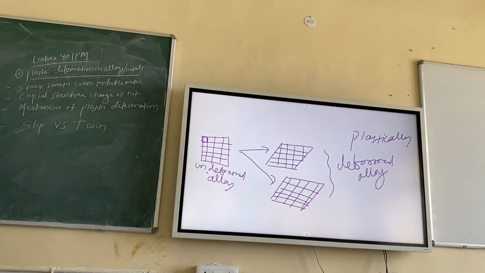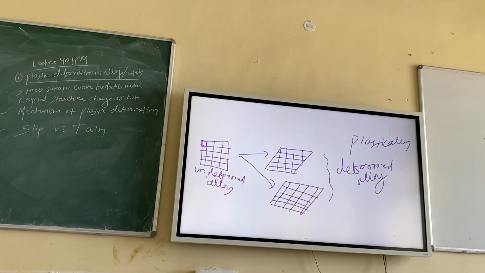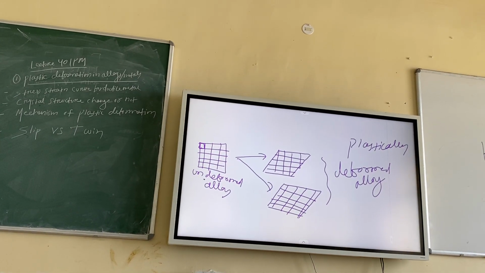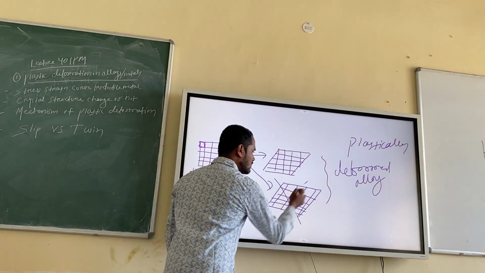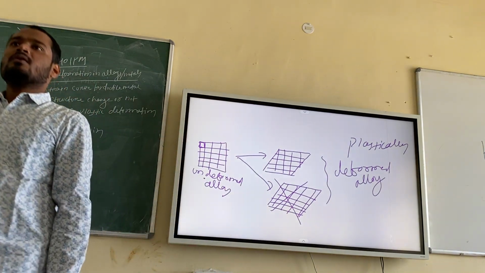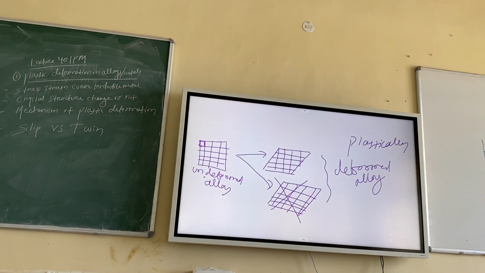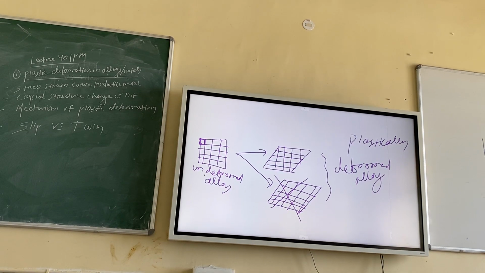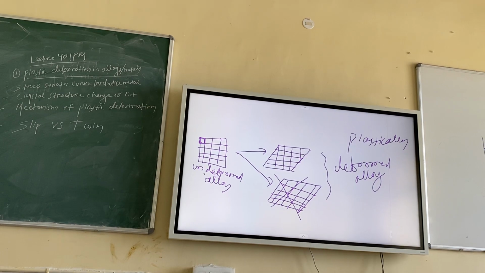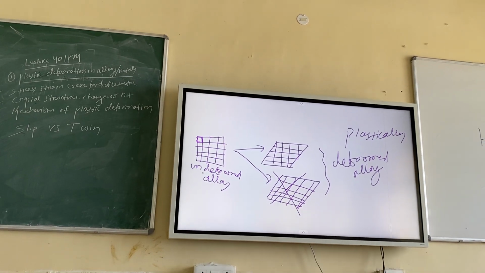So just have a look. Where is the unit cell changing? In the second case. In the first case the unit cell was the same, right? So this is wrong actually. This never happens. During or after plastic deformation, the unit cell never changes its shape. It can change its orientation. You have to remember, it can change its orientation, but the shape of the unit cell will not change.